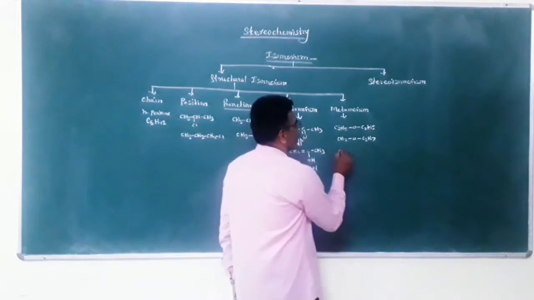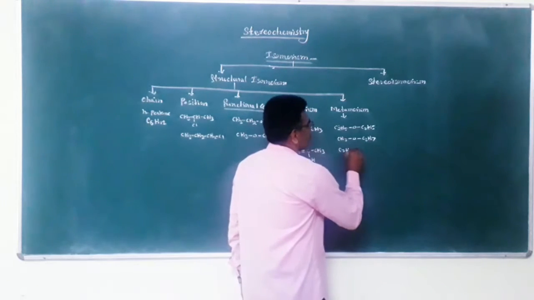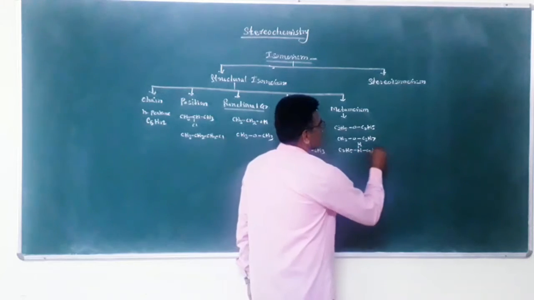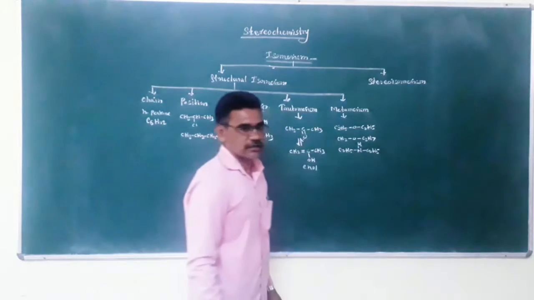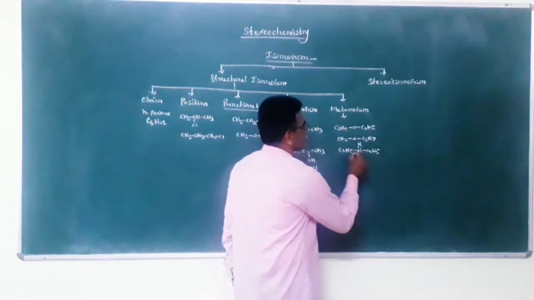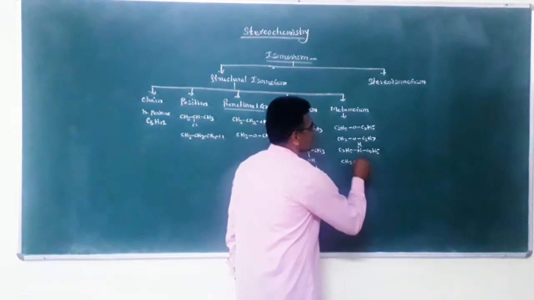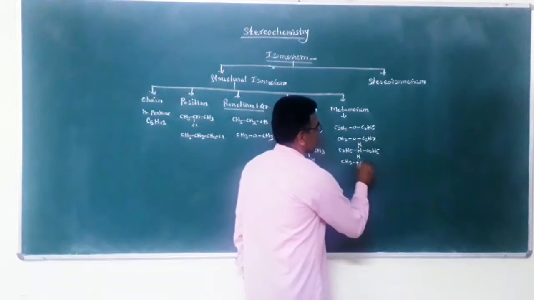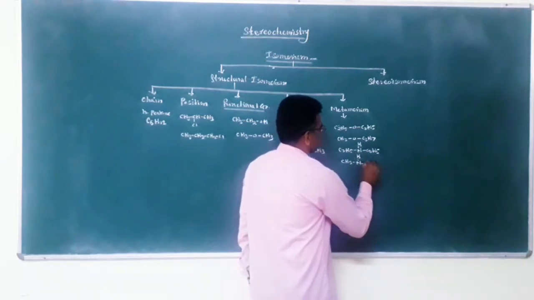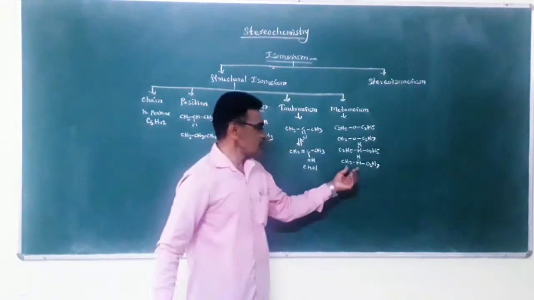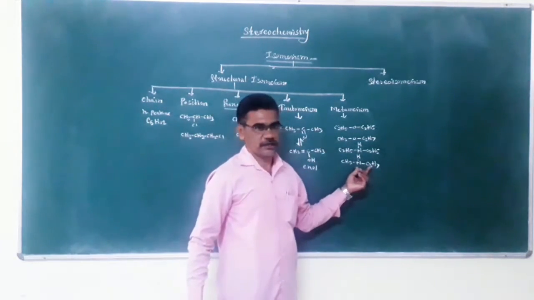Second is C2H5NHC2H5, diethylamine, and its isomer is CH3NHC3H7, methyl propylamine.